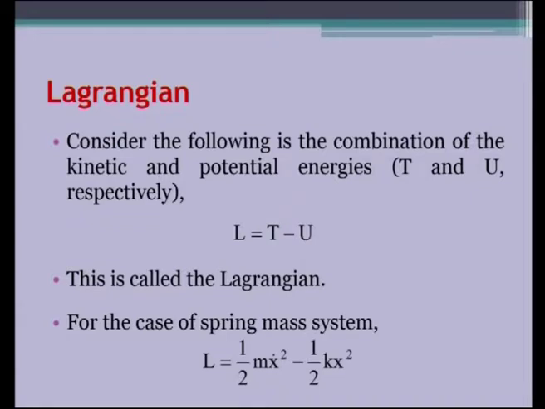Consider the following combination of the kinetic and potential energy: L is equal to T minus U. This is called the Lagrangian. For the case of a spring mass system, we can substitute the kinetic energy and the potential energy. These two are very familiar expressions for us. Here the x dot represents the velocity. Here we are not going to write the differential forms of the quantities.